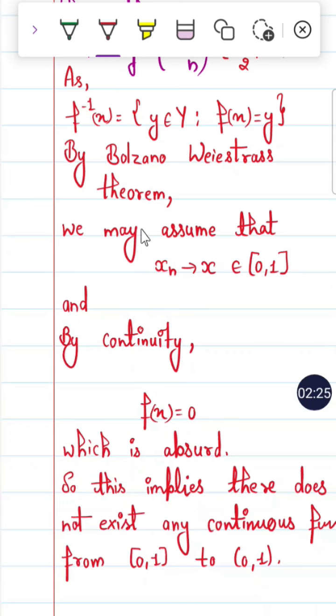We have a sequence x_n which converges to x, which also belongs to the closed interval [0,1], right? But by continuity, f(x) equals 0, which is absurd. So this implies that there does not exist any continuous surjective function on the closed interval [0,1], right? We will say that f(x) is always 0 because we apply the continuous function.